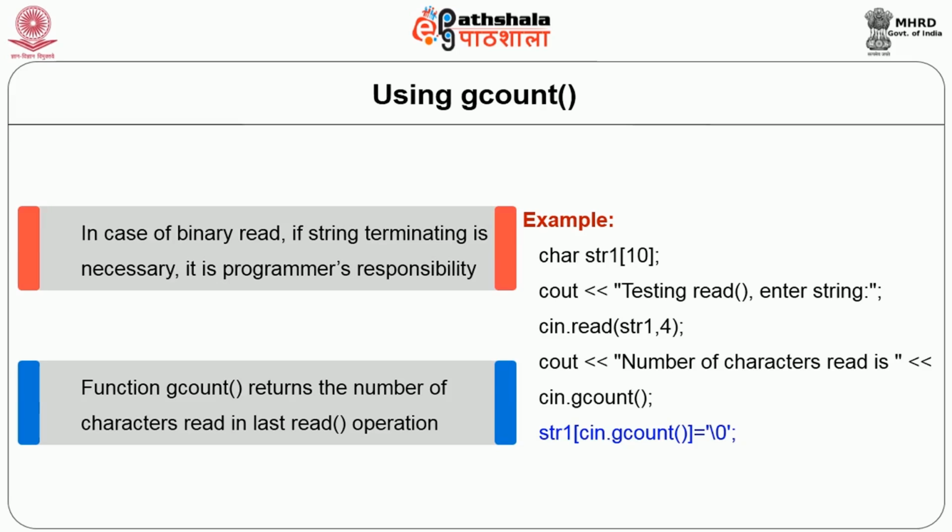Here I have said 4 characters to read, and after that I said str1 cin.gcount. So here gcount will be 4 characters if 4 characters are read successfully, and at that position I want to insert the null character on my own.